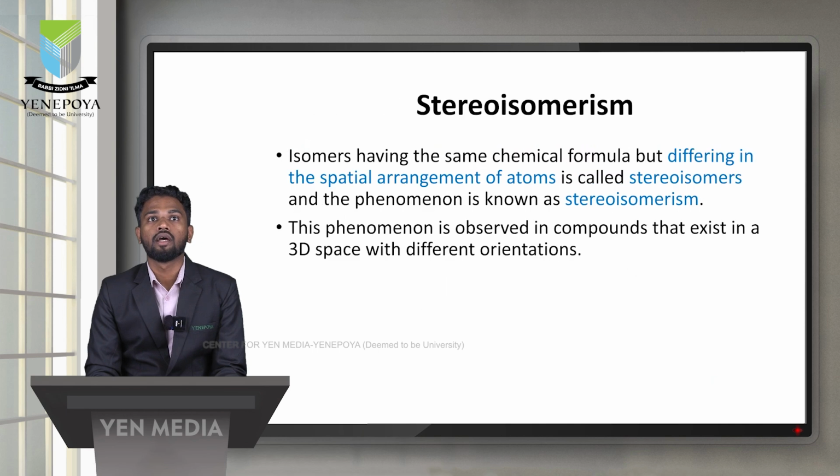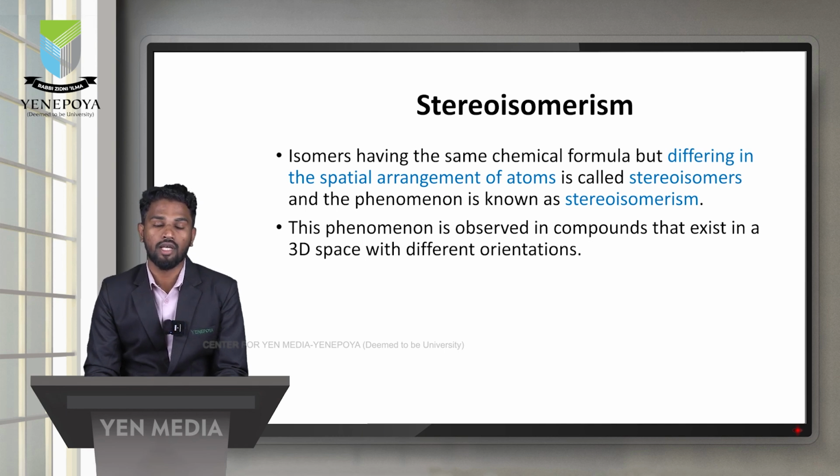Now we will discuss stereoisomerism, another type of isomerism. Isomers having the same chemical formula and structural formula but differing in the spatial arrangement of atoms or groups in space are called stereoisomers.